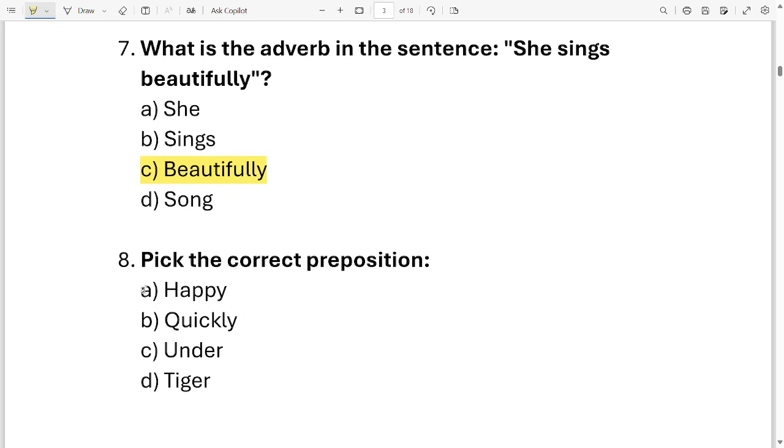Next question, question number 8. Pick the correct preposition. Your options are happy, quickly, under, tiger. Which one is correct? It is option C, under.